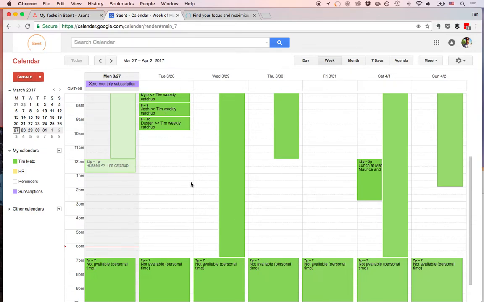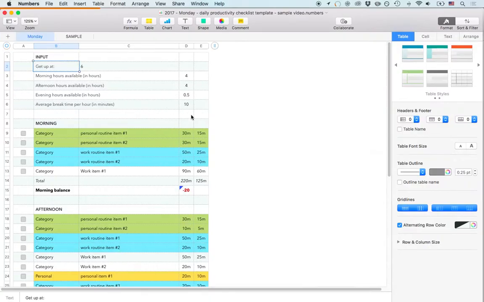And it sounds good on paper, but most people I know don't actually plan on their calendar. So then you get back to the to-do list, and then you still have the same problem. So for this reason, I've created this spreadsheet.